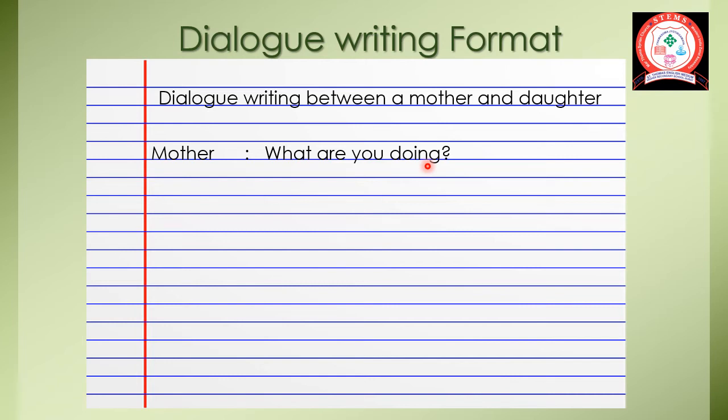Now if you are writing in your creative story, you can either start with mother or daughter. Now if you look here, the mother is saying what are you doing? So this is in first person. Mother is saying directly what are you doing? And she is telling it to her daughter.